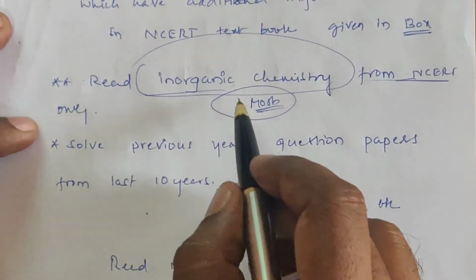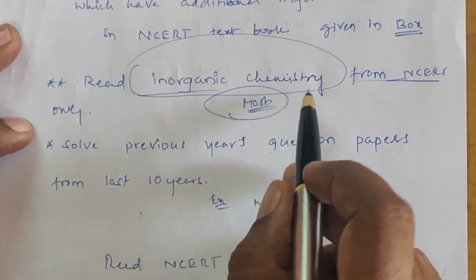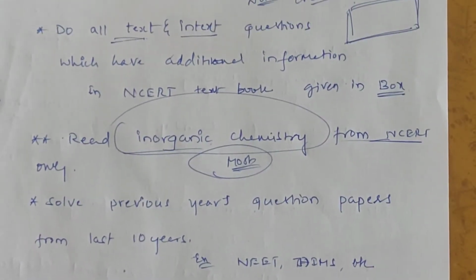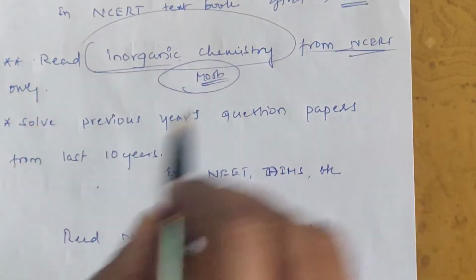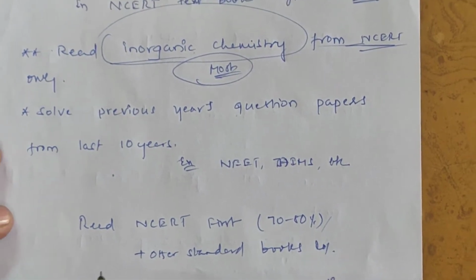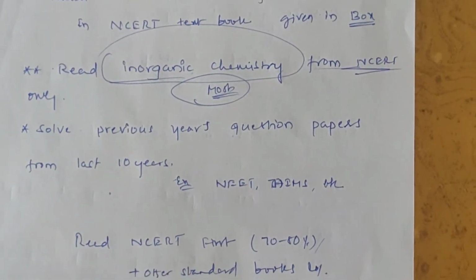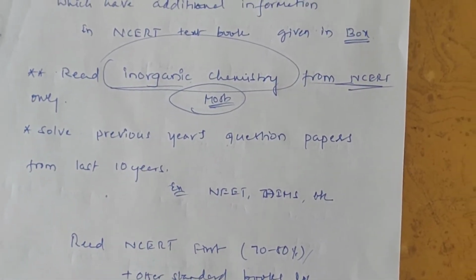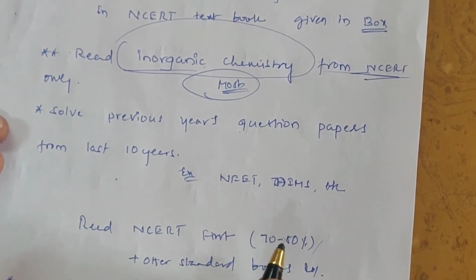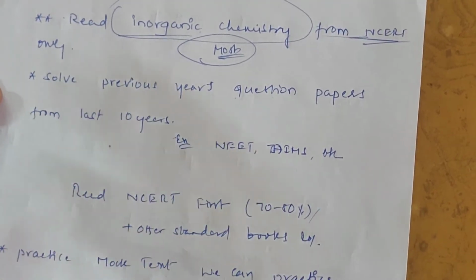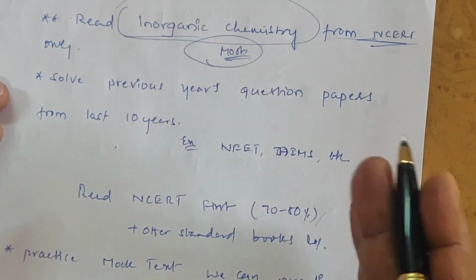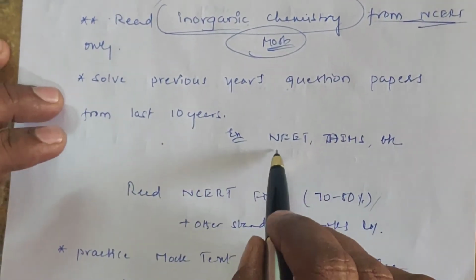So read inorganic chemistry carefully, line to line, three to four times, from NCERT only. Solve previous year question papers, this is the most important. Solve the last 10 years of question papers, from 2010 to 2019.